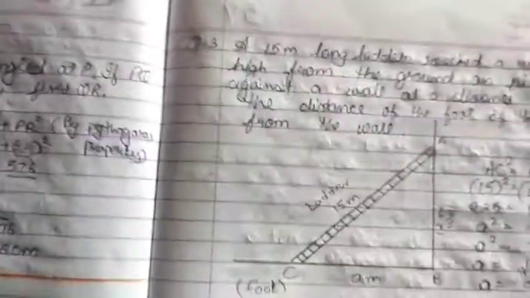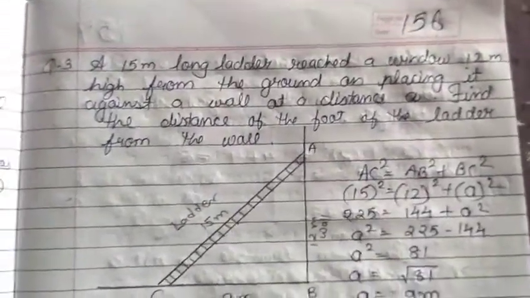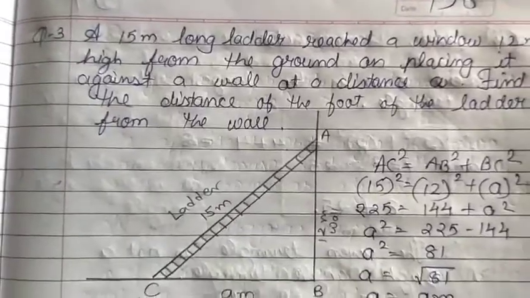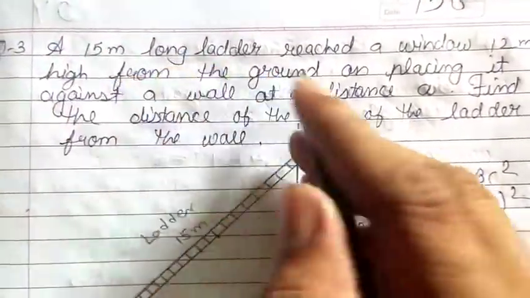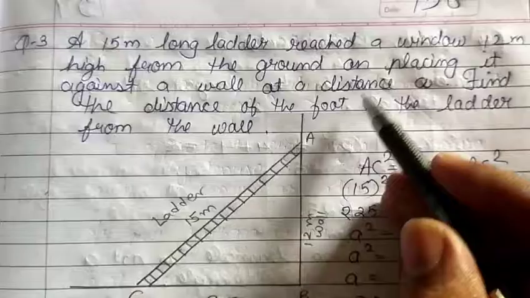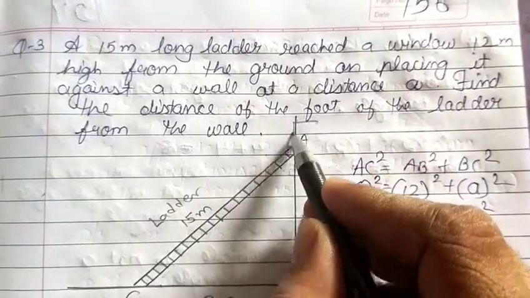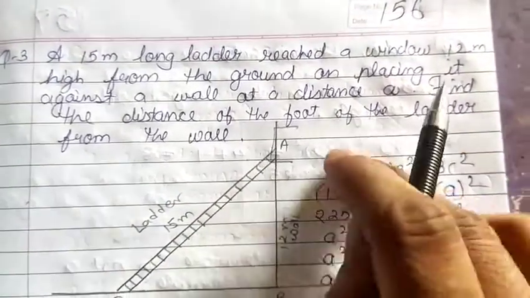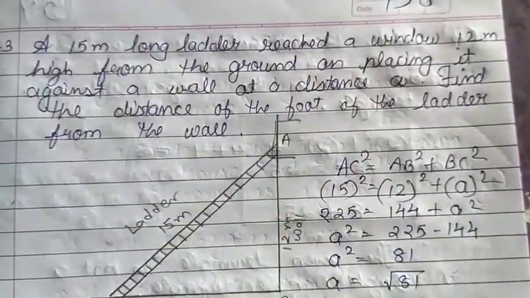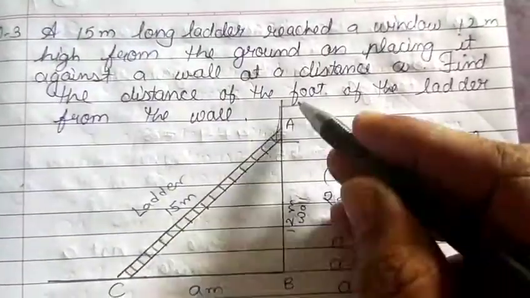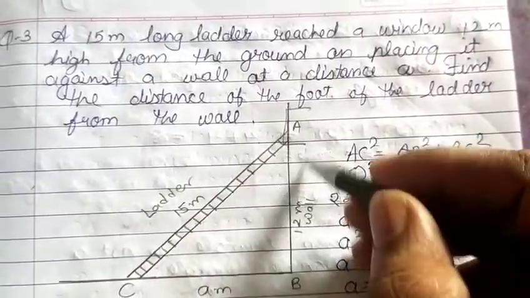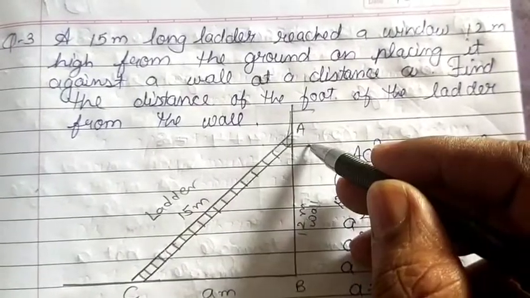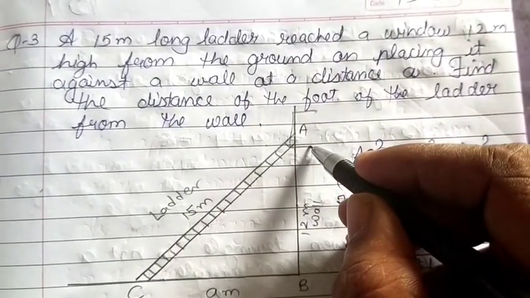Now let us see another sum, sum number 3. A 15 meter long ladder reached a window, one kind of window over here, 12 meter high from the ground. It is this kind of wall. This window is at a height of 12 meter.